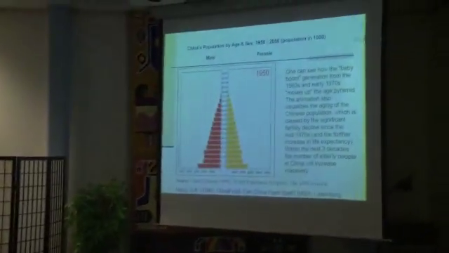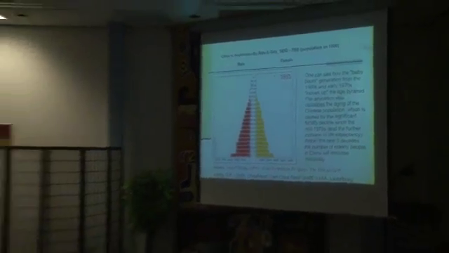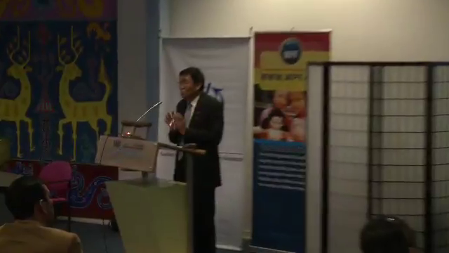Then, in addition to population size and population growth, the Chinese population actually has an aging structure. The age structure of the Chinese population has been changing very rapidly over the last half century. Here we can see the age pyramid in China. This is the PDF version, so it cannot be animated, but my original PPT can use the animation. In the 1950s, China's age structure was very typically pyramid-like, because the bottom is very big and the top is very small.